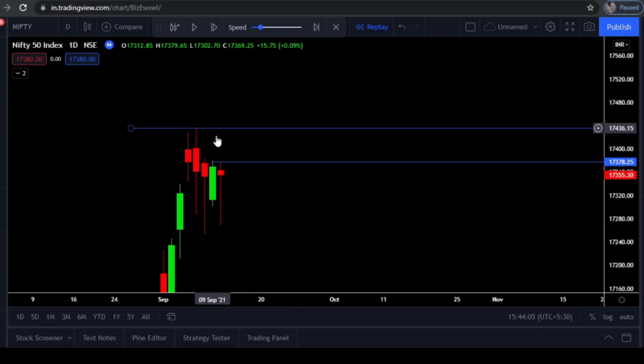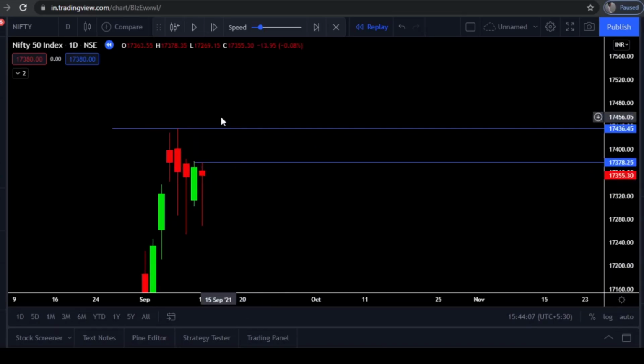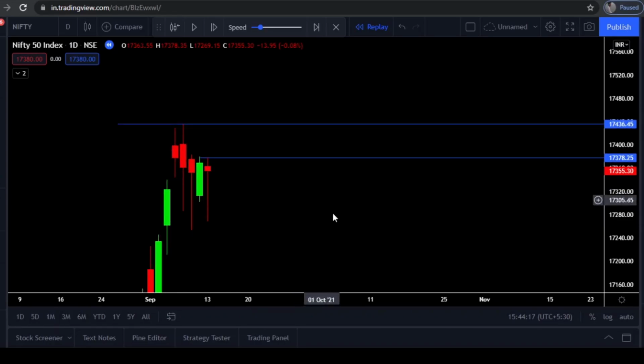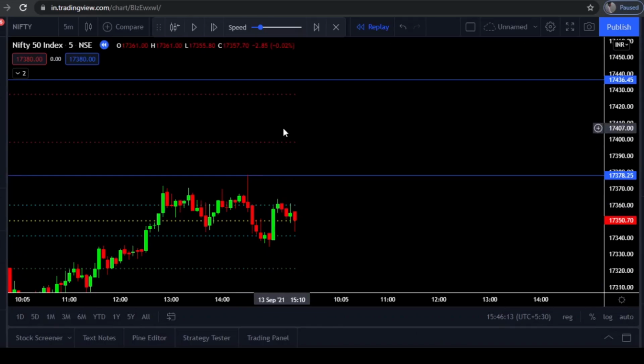So this is the all-time high and this is the previous day high. The price was in between this range only. So I just marked these two levels just to keep the chart clean. So let's start what happened in 5 minutes time frame. So guys, let's start the replay button.